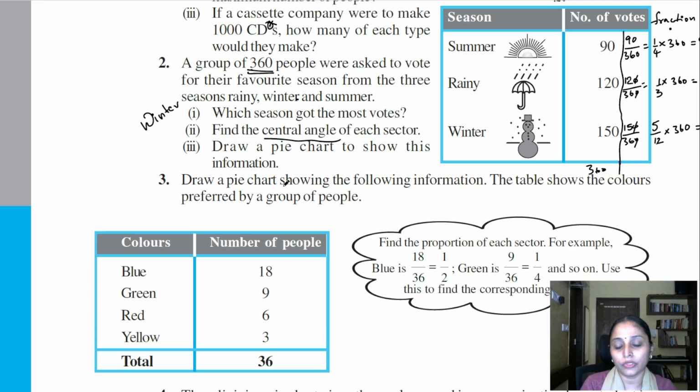So let me quickly do that in the Excel sheet. But before going to that, one second, let me write these values here. 90, this happens to be 120, and this happens to be 150, right? So this is your fourth column.